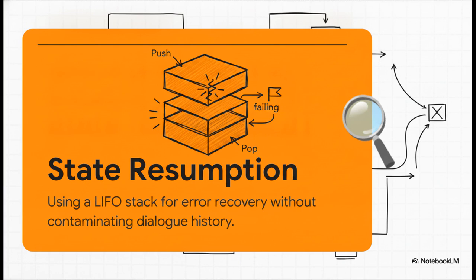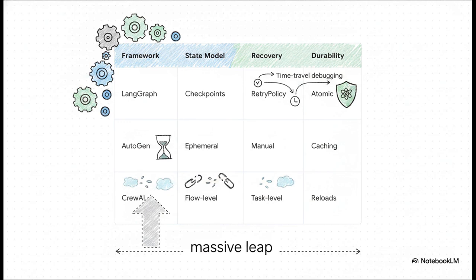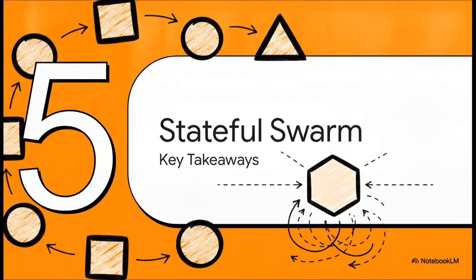It's a lifesaver. When you look at the current landscape of frameworks, this state model really separates the toys from the enterprise tools. Frameworks that offer persistent checkpoints, like LangGraph, for example, allow for automated recovery and incredible features like time travel debugging. You can literally rewind to a specific node's failure, fix the state, and resume. This is a massive, massive leap over older models relying on ephemeral conversation history, like early AutoGen or just simpler flow-level states. Let's bring it all home.